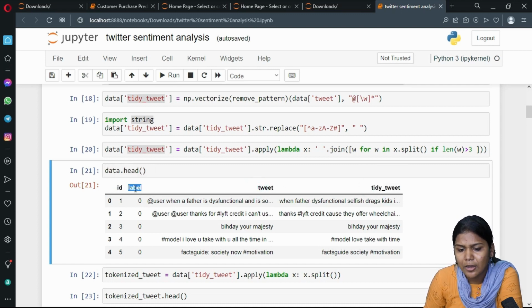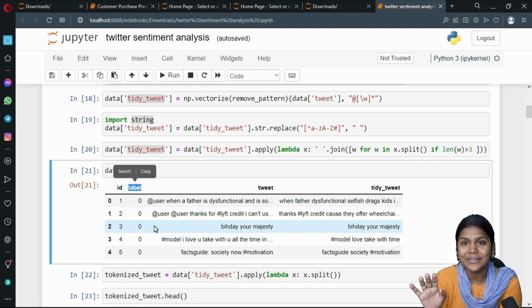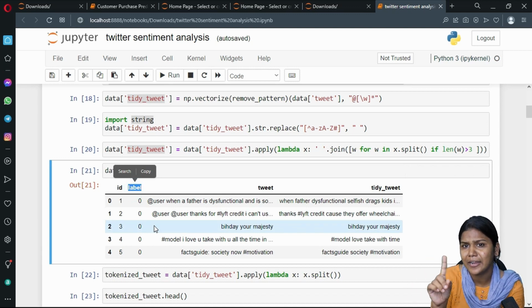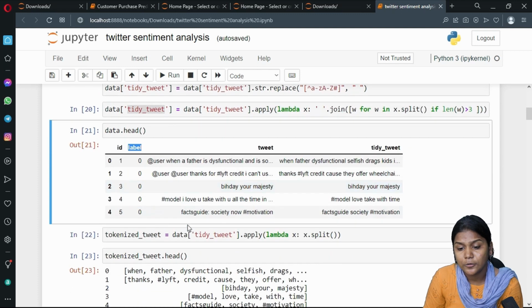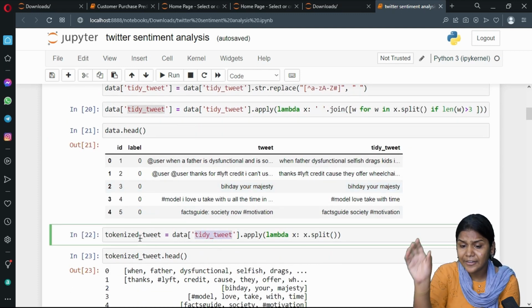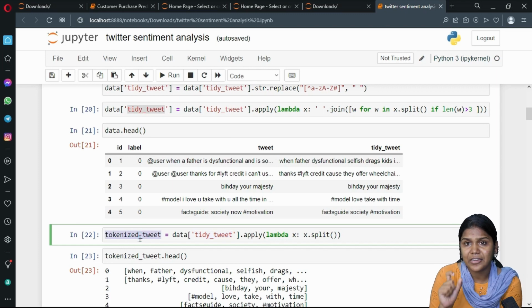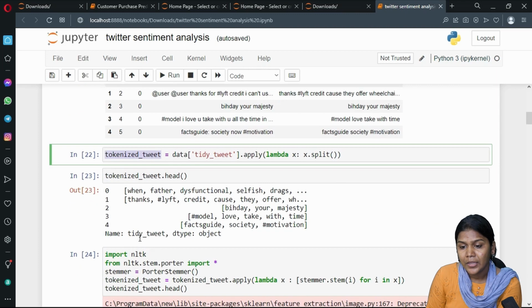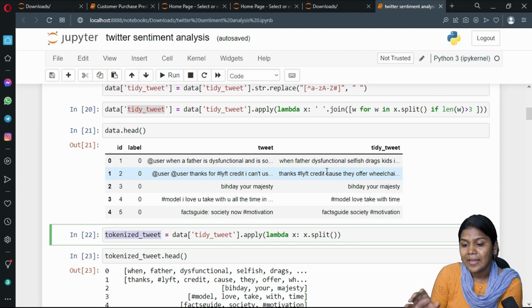What is this label column representing? Positive tweet, negative tweet. Positive means 1, negative means 0. Now I am taking the tidy tweet column and storing whatever information is there in a variable called tokenized tweet. It means I am splitting the complete tweet into a number of words.